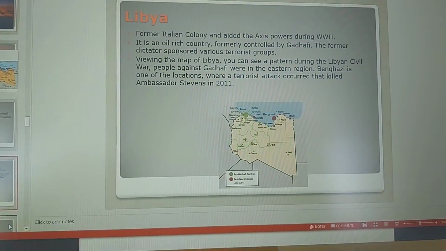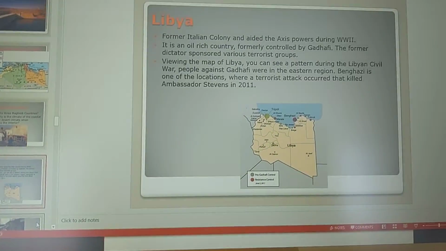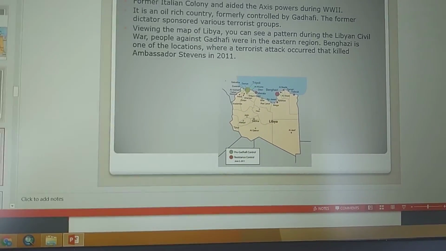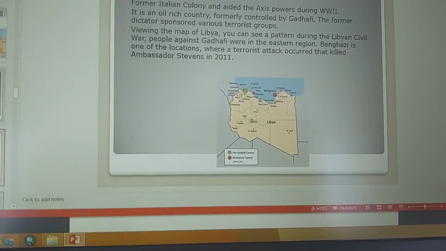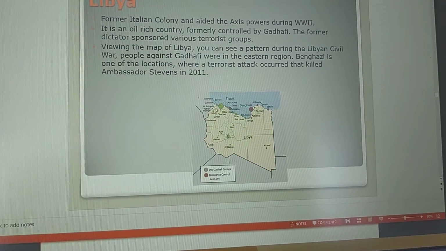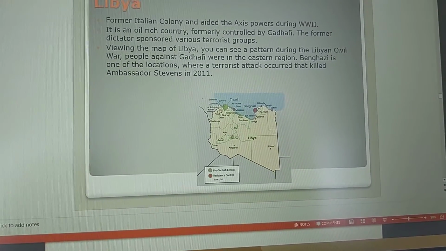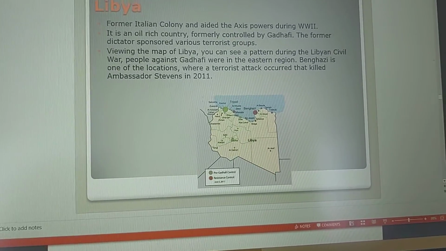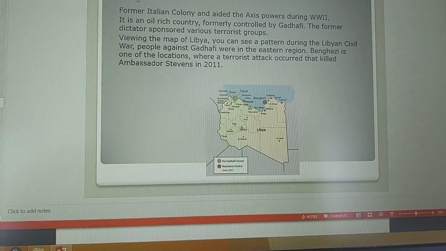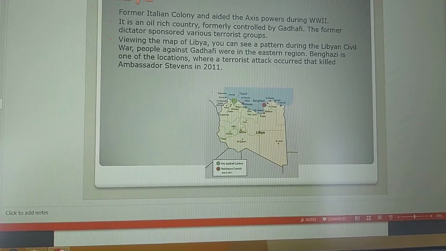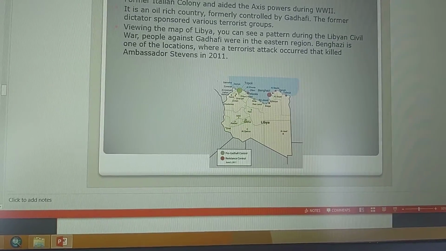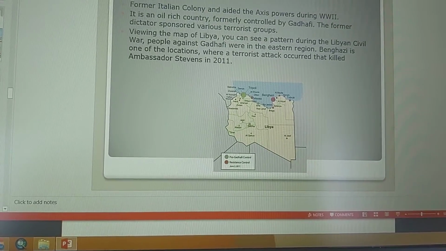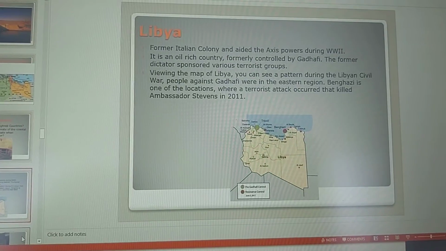Okay. And again, Libya, of course, is where you had a terrorist attack in 2011 that killed Ambassador Stevens. It was under the control of Gaddafi for quite a while, okay? And he had even sponsored terrorism. Now, he was overthrown during Arab Spring. However, we actually don't know who went after Ambassador Stevens. It was a resistance group that was not only anti-Gaddafi, but anti-other democracy groups, and that's, of course, what killed